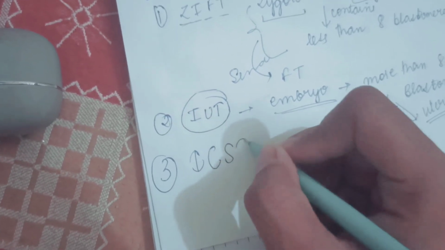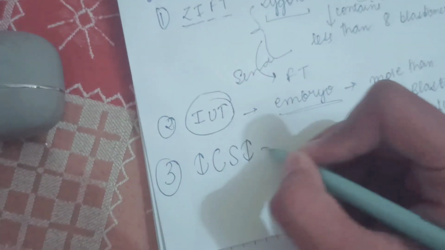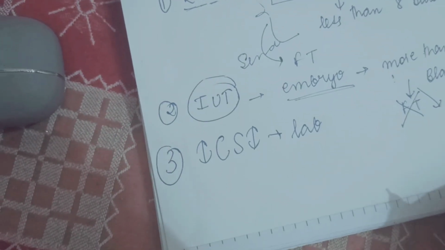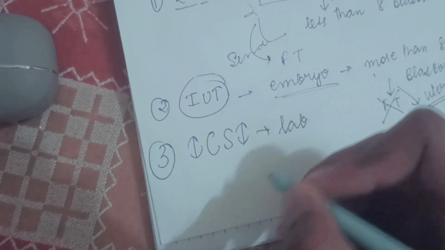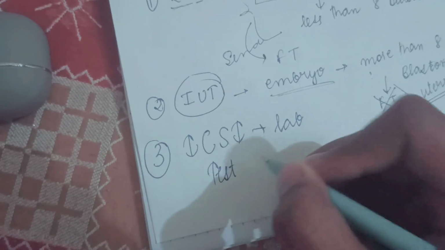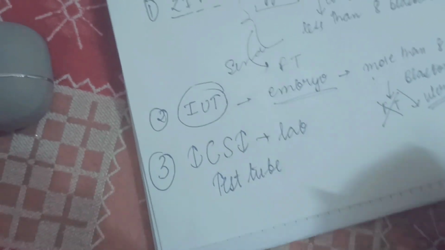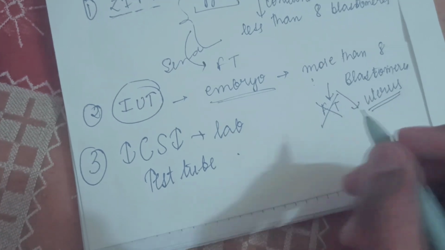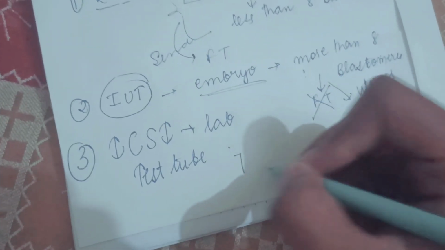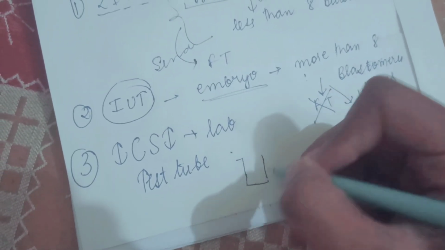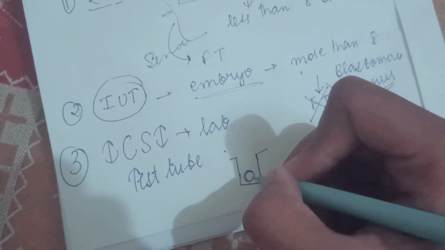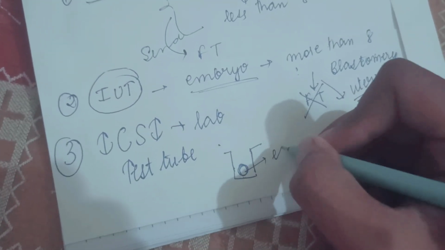The third one is intracytoplasmic sperm injection, which happens in the laboratory. Firstly we take a test tube, and inside the test tube there is an ovum, or female egg.